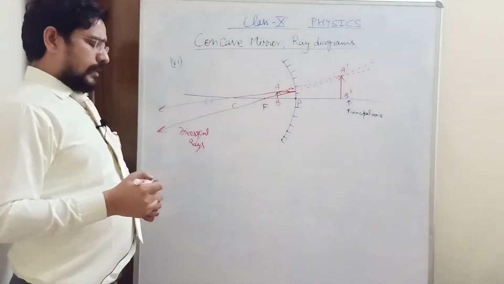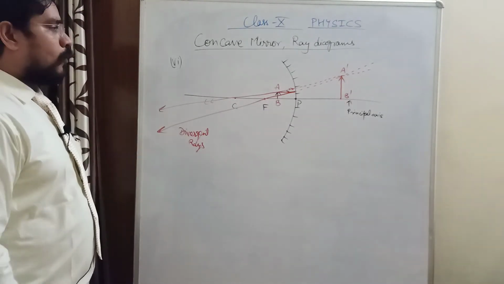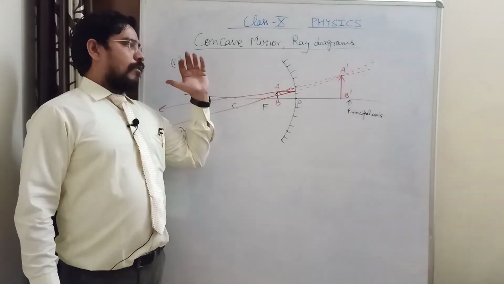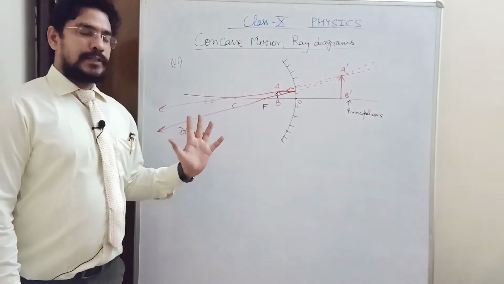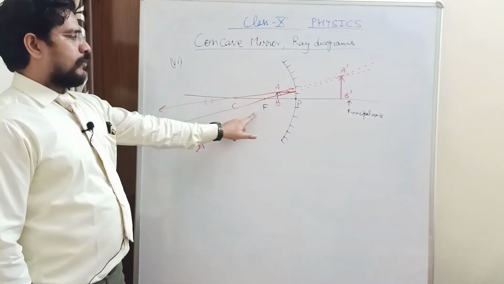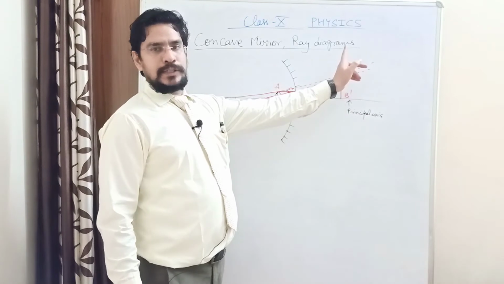Can you tell me what is the difference between all the previous cases and the sixth case? What is the major difference? There is only one major difference: in all previous 5 cases a real and inverted image was forming, but only in this case, when your object is placed between focus and pole, a virtual and erect image is forming.